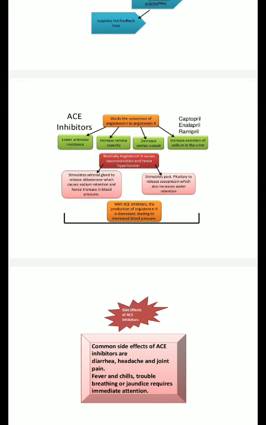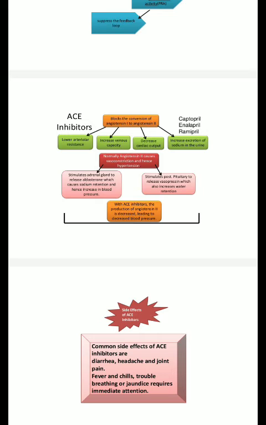It stimulates the retention of sodium and water by causing the secretion of the aldosterone hormone, as well as the release of vasopressin. So the patient will feel more thirst and will consume more and more water.